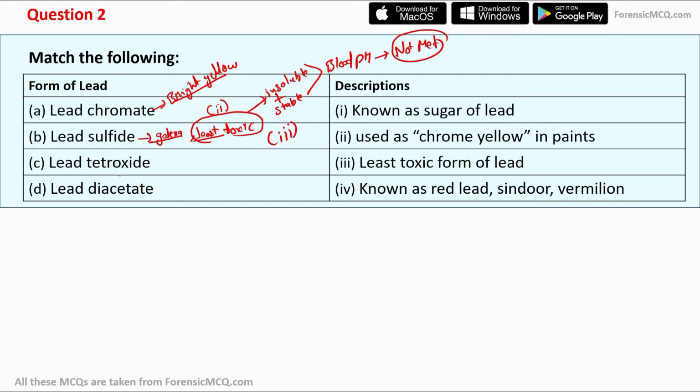And moving to the C part, that is lead tetroxide, which is of red color, and it is also known as red lead, sindoor, or vermilion. That is option number 4.